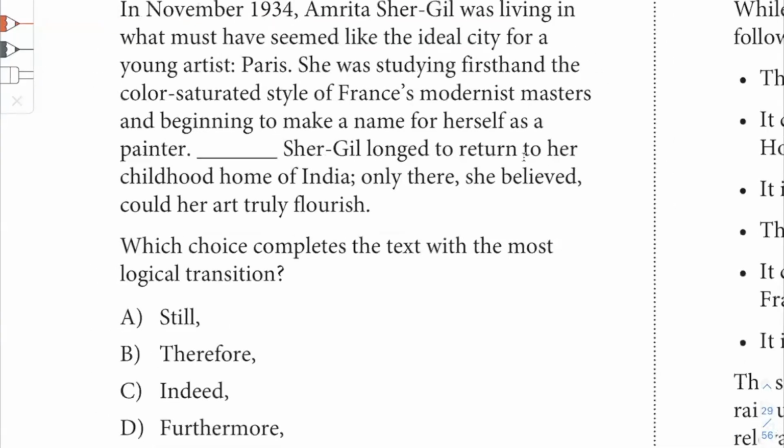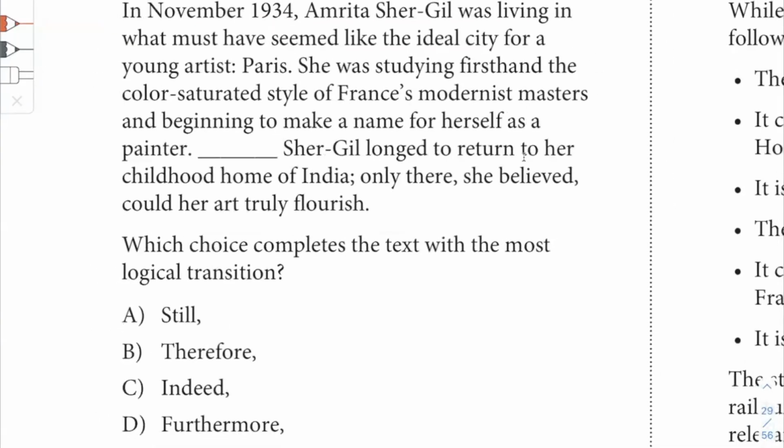All right, so it seems like she got famous. It says ideal city, Paris. That's where she was earning a living. Yeah, she got to make a name for herself. And then what do we need? Even though that was the case, she still wanted to come to India.